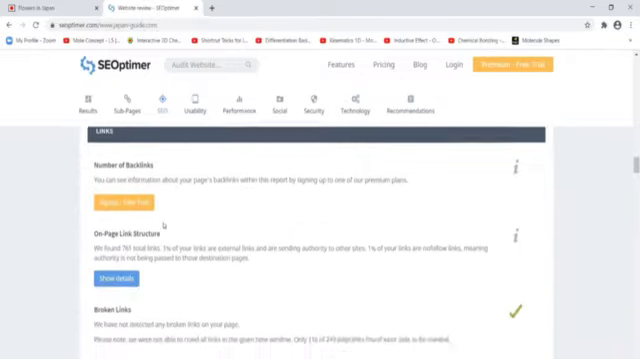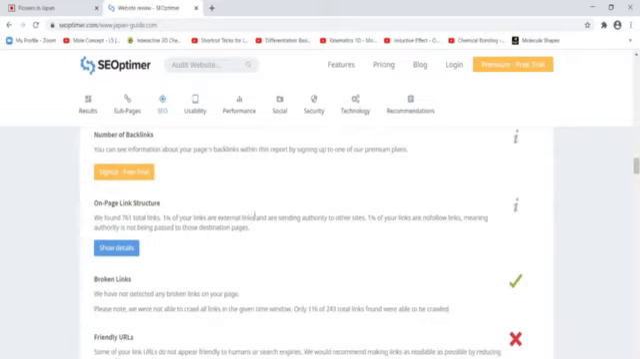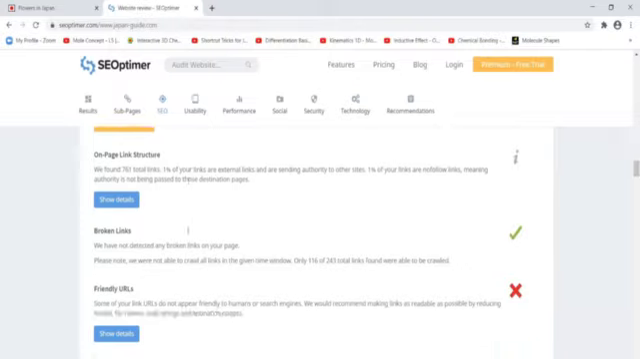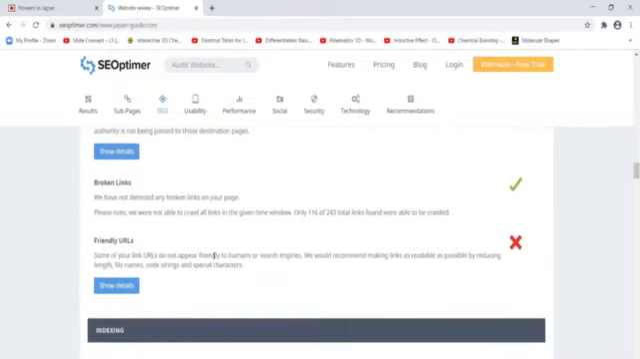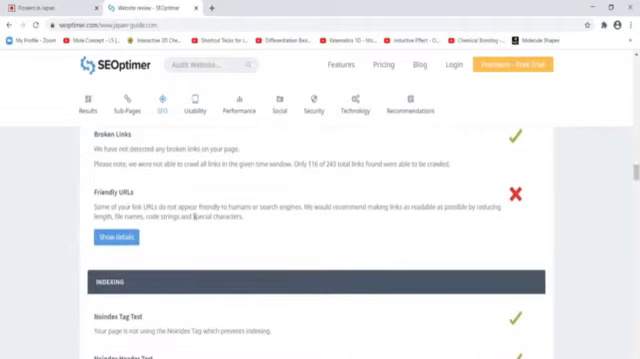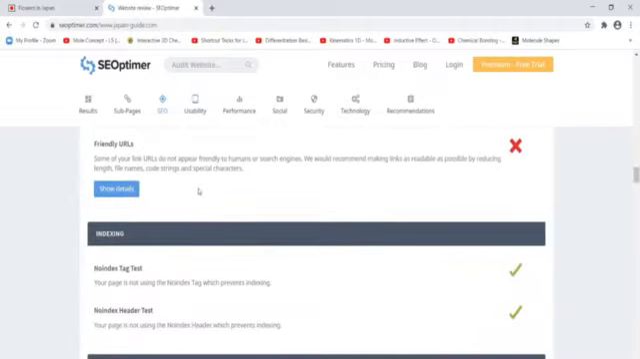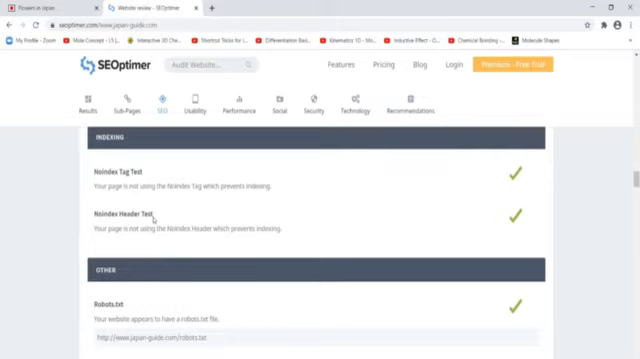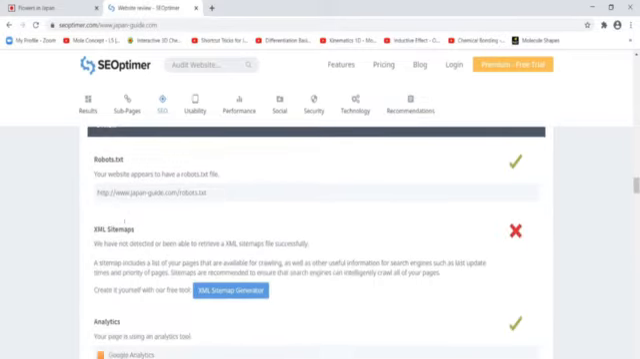Then backlinking or on-page link structure, we found 761 total links, so it is perfect. All these things are there in your textbook, page number 35 and 36. So whether friendly URLs are there or not is also mentioned. No indexing tags. Okay. Then robot.txt.